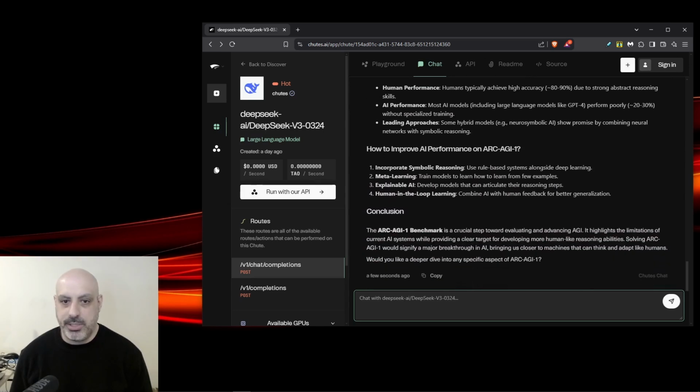Now, in conclusion, it says, the ArcAGI1 benchmark is a crucial step toward evaluating and advancing AGI. It highlights the limitations of current AI systems while providing a clear target for developing more human-like reasoning abilities. Solving ArcAGI1 would signify a major breakthrough in AI, bringing us closer to machines that can think and adapt like humans. Would you like a deeper dive? Well, you want to know what I want to do.